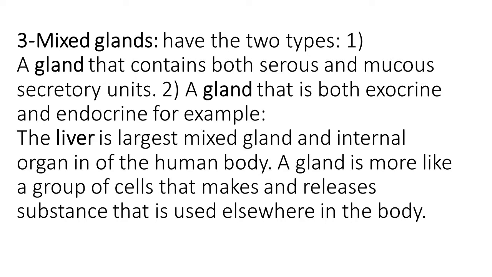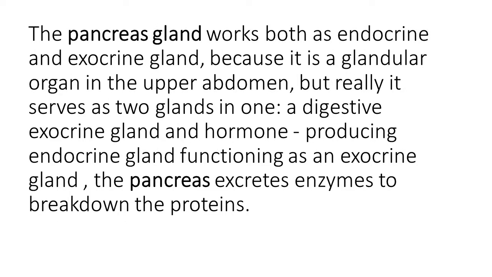A gland is more like a group of cells that makes and releases substances that are used elsewhere in the body. The pancreas works both as an endocrine and exocrine gland because it's a glandular organ in the upper abdomen, but really it serves as two glands in one, a digestive exocrine gland and a hormone-producing endocrine gland. Functioning as an exocrine gland, the pancreas excretes enzymes to break down the proteins.